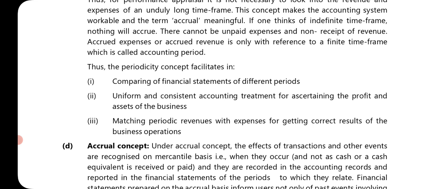Number 2, uniform and consistent accounting treatment for ascertaining the profit and assets of the business. So whatever profit we are making in the first year, second year, third year, whatever business we have in the first year, second year, and third year are compared. And number 3, matching period revenues with expenses for getting correct results of the business operation. So periodically we are matching the expenses. Okay, so last year we paid so and so amount of rent. First year rent was X amount, second year's rent was X plus 1, third year rent was X plus 2. So whatever rent increases there, we can compare it.